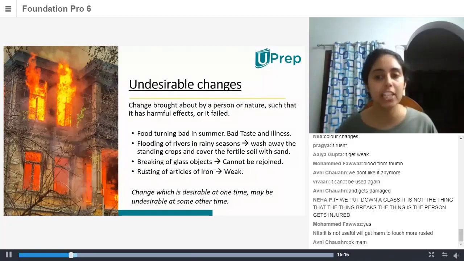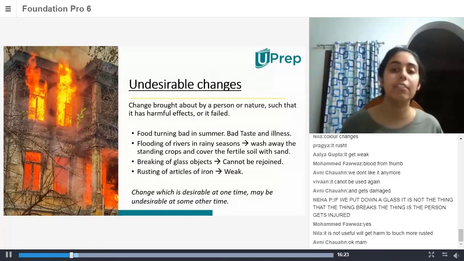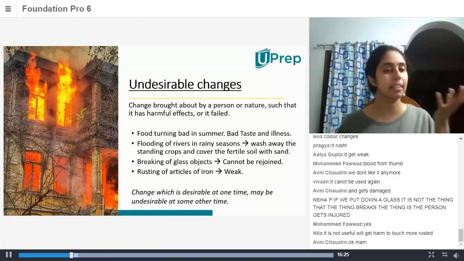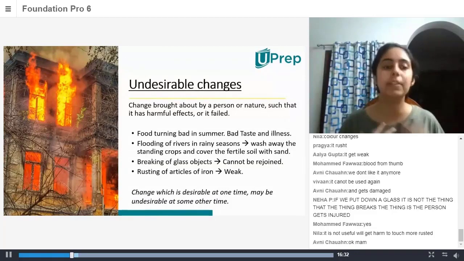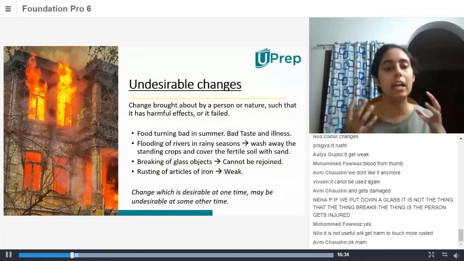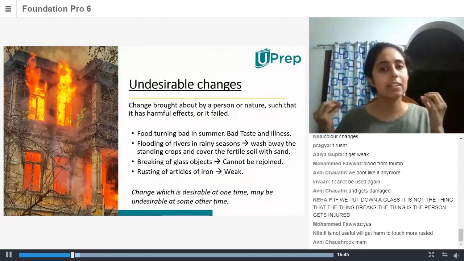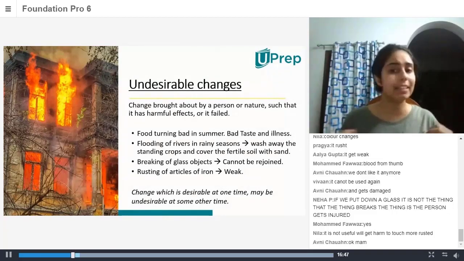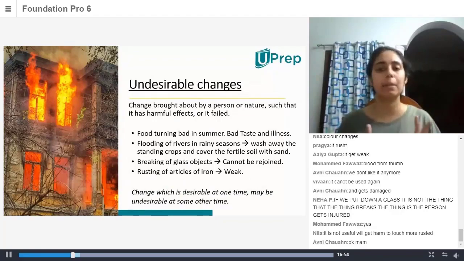Change which is desirable at one time may be undesirable at some other time. For example, we looked at the fire. In one case, the heat from that fire was desirable to us because it gives us warmth and cooks our food. So heat from the fire is desirable to us. When your house catches fire, then that heat is not desirable, that fire is not desirable. So changes which are desirable at one point may be undesirable at some other time.